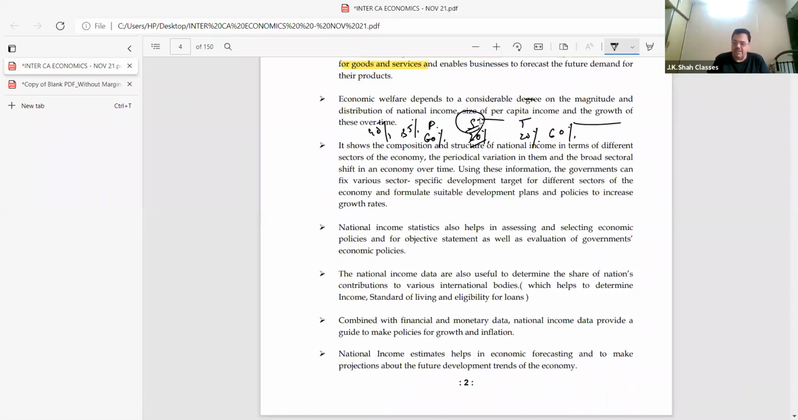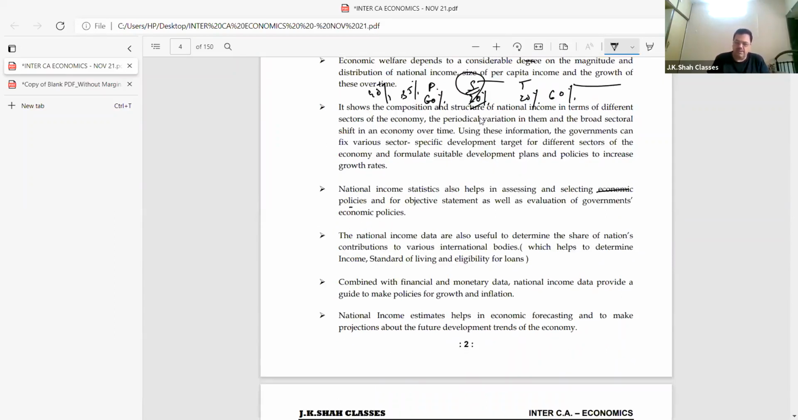Then it helps in assessing and selecting economic policies. The objective is simple: on that basis we'll be able to make economic policies. Then see its contribution to various international bodies. If you want to become a member of WTO or IMF, you have to give some fees, and that depends upon your national income. The maximum contribution is given by the USA. So no wonder, whatever China and the USA say, the WTO listens to them.